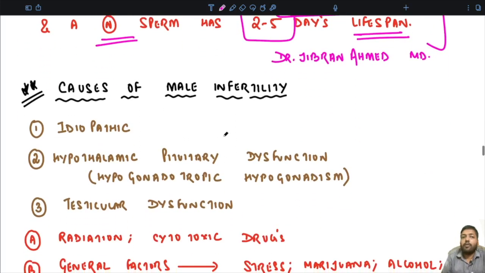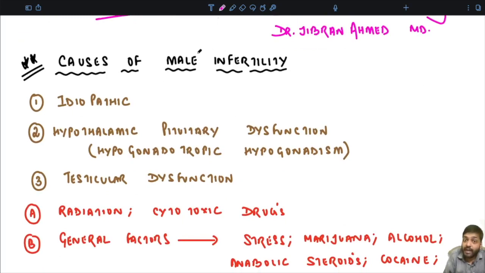Now we come to the main important topic first: what are the causes of male infertility? Sometimes they can be idiopathic, with no known cause. Then we can have a hypothalamic pituitary dysfunction, a problem at the level of the hypothalamus or the pituitary. Such male infertility is called hypogonadotropic hypogonadism. Sometimes the problem lies with the testis. There can be a testicular disorder. In that case, the FSH and LH levels will be high, but the testosterone levels will be low, and such a case is called hypergonadotropic hypogonadism.